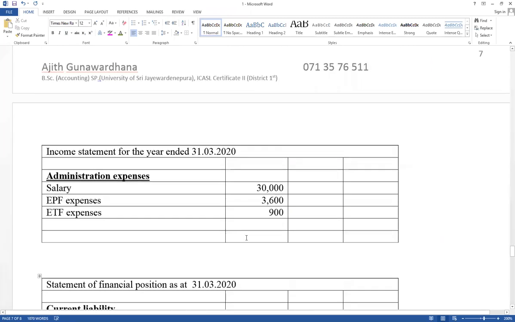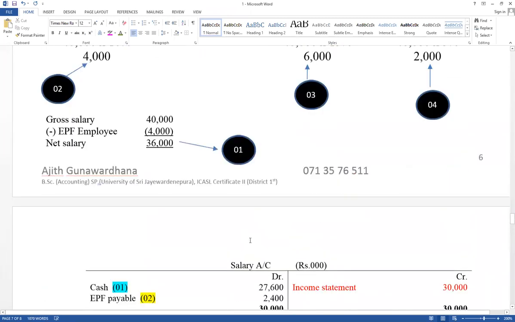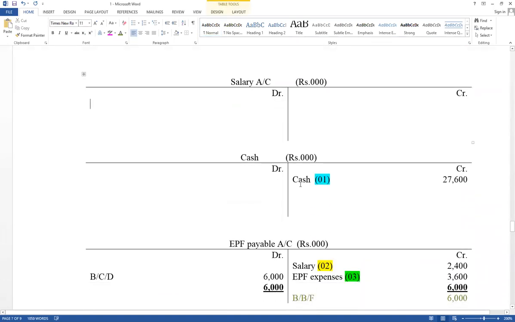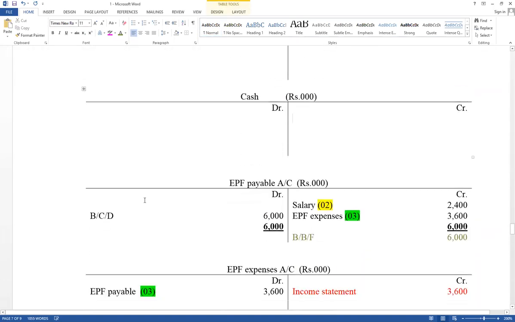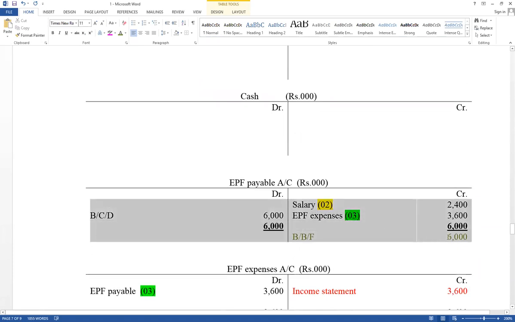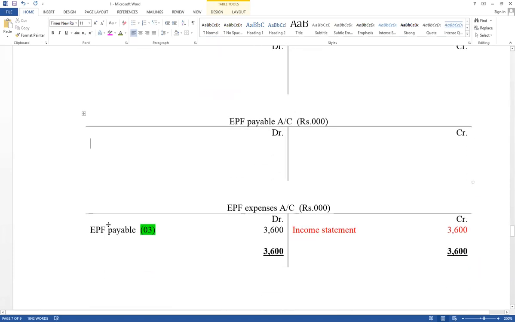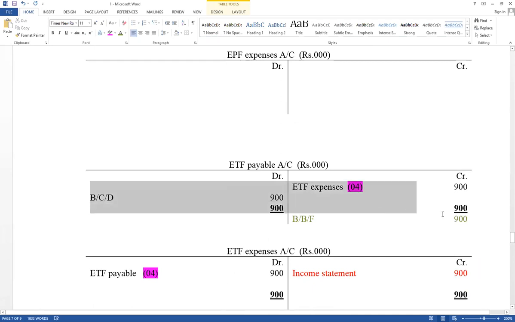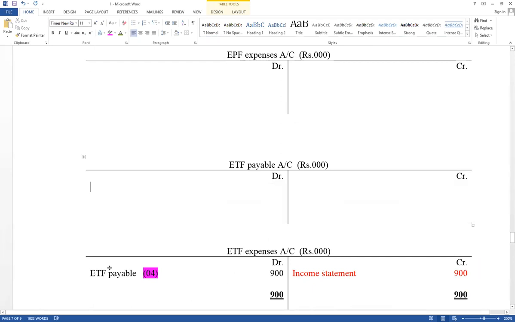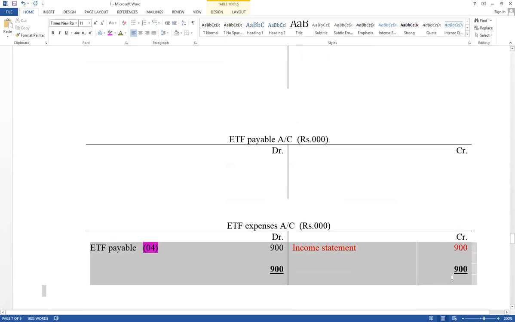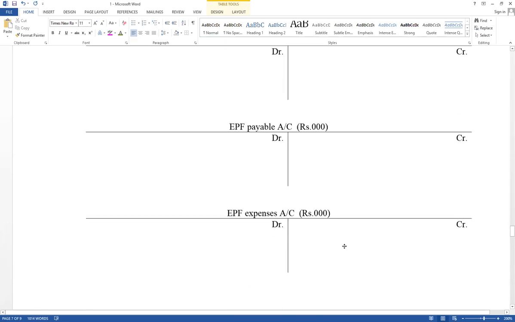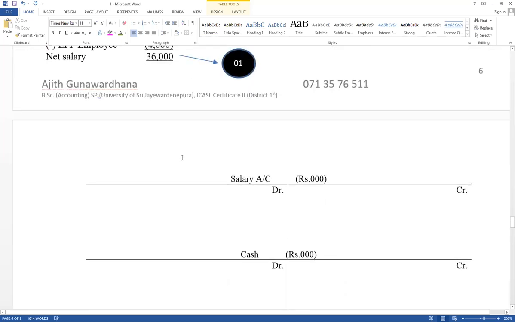Right, salary accounts and cash accounts. EPF expense and EPF payable accounts, as well as ETF expense and ETF payable accounts. Prepare the ledger accounts. There are 6 ledger accounts. Now think about the steps.